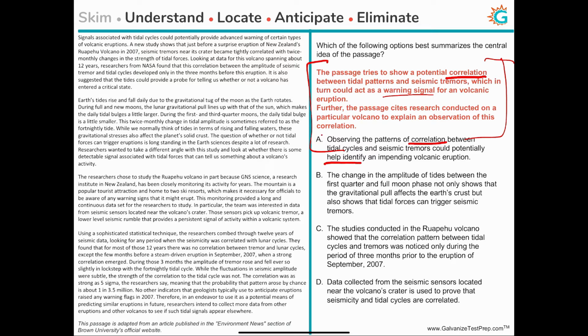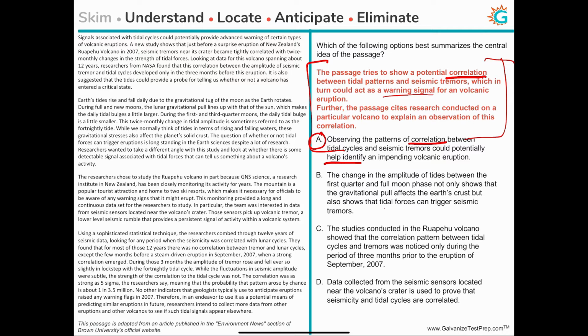Definitely sounds like what we have anticipated, right? So this option seems to be the correct answer, and it says that identifying the correlation between tidal waves and tremors could possibly tell us about a volcanic eruption that's likely to occur. So this does seem very tempting, but don't be too sure yet. Let's look at the other answer choices and make sure we are indeed correct.